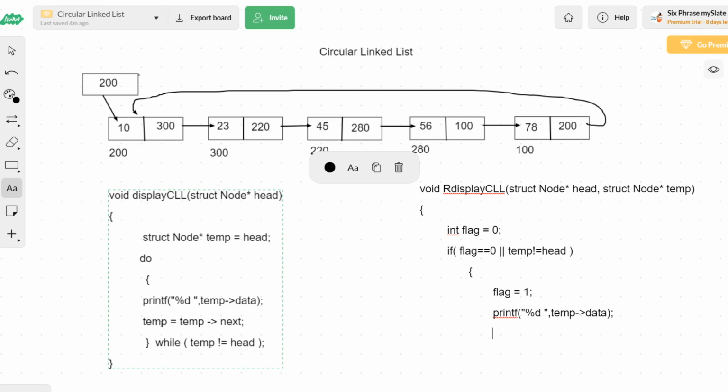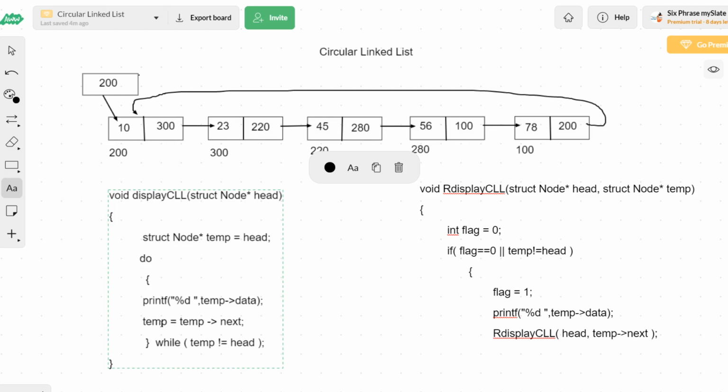The value of temp is changing. So I will call the same function, display CLL, and instead of temp I will be passing temp of next as the argument. So the first argument is going to be head, and the second argument is going to be temp of next, right? Fine.